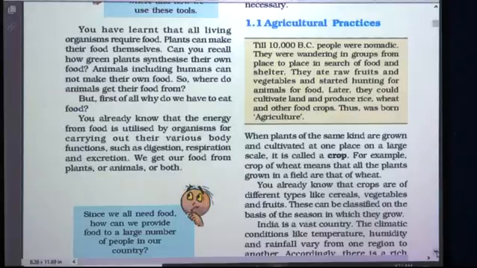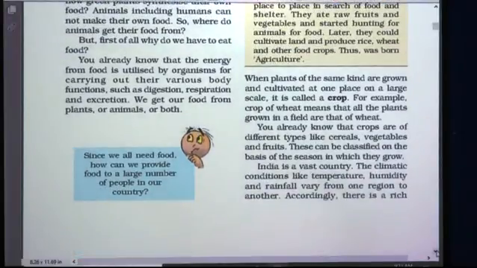India is a vast country. The climatic conditions like temperature, humidity and rainfall vary from one region to another region. Region wise the climatic conditions are different.